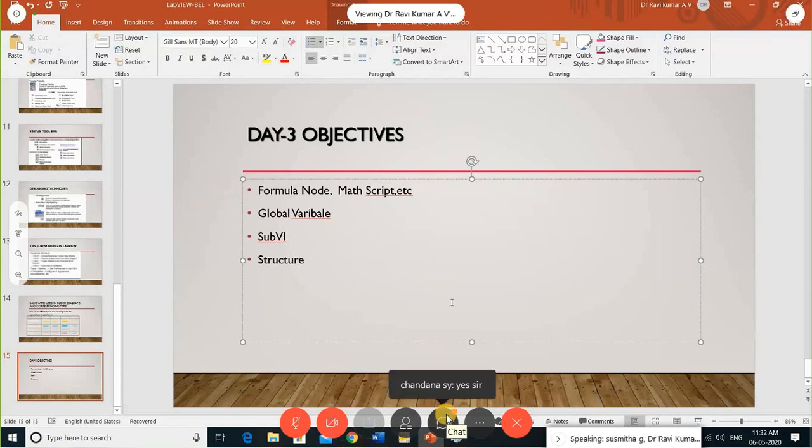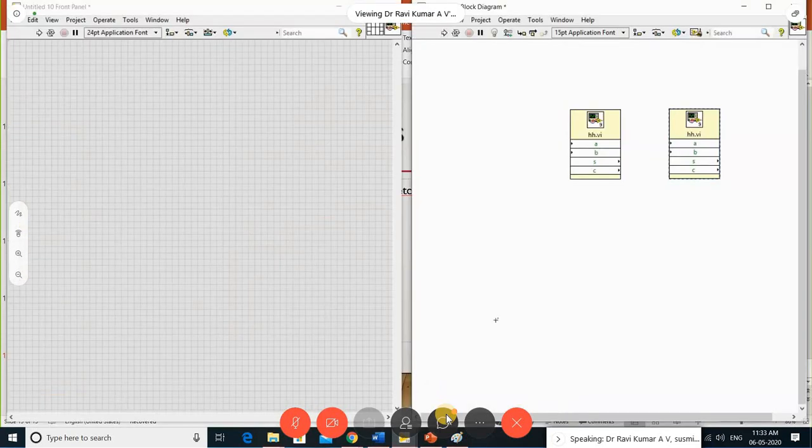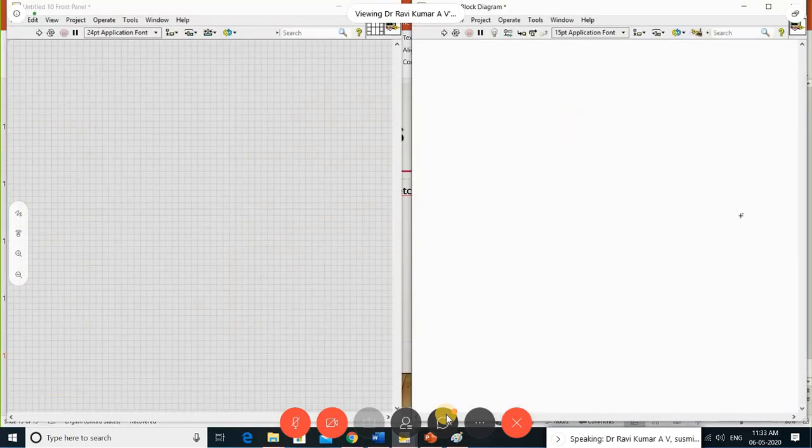I just explained about your global variable, how to create a global variable. And here also I explained about creating the sub VI. Now, this is the main important concept, structures. How do you create and use the structures and variables? Let me go one by one. This is a very important one.